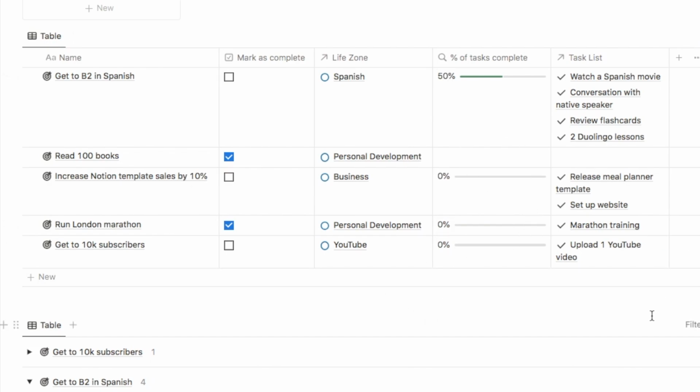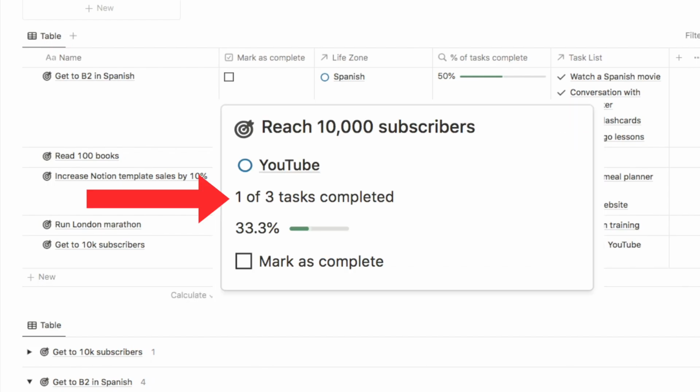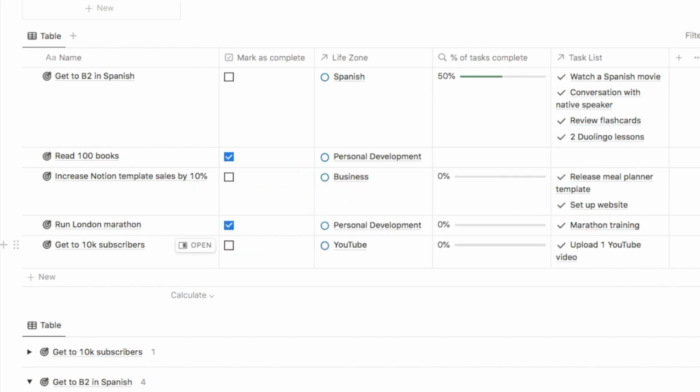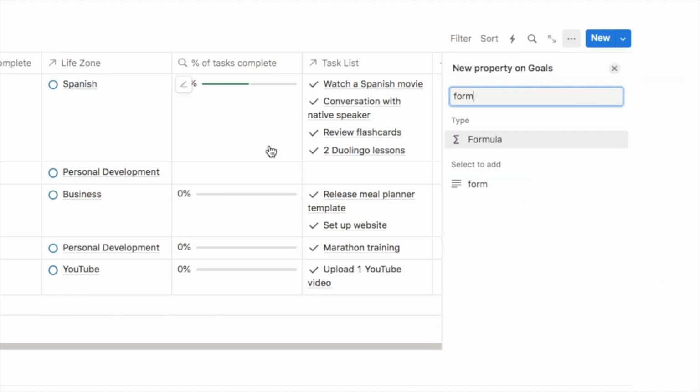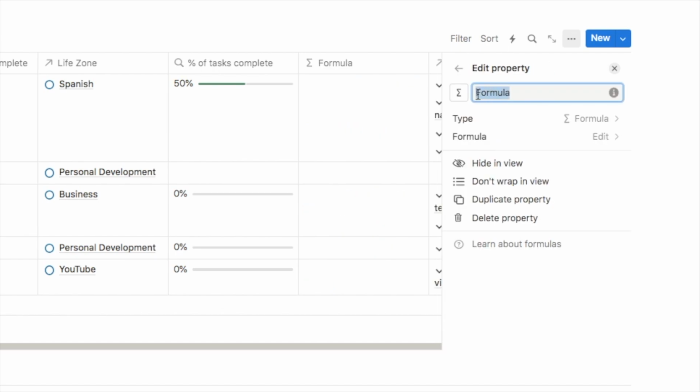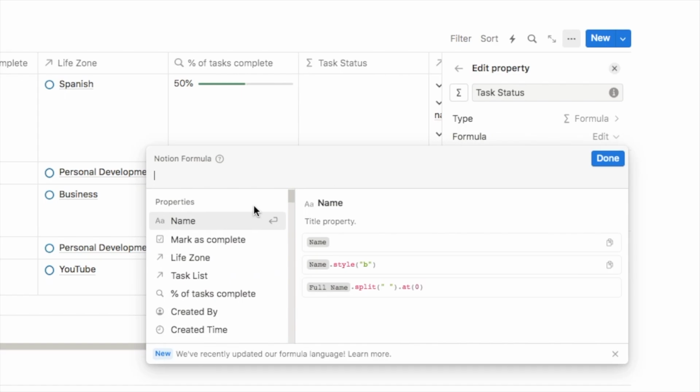Next, I'm going to set up the task status property. So if you remember on the example, we had a property that says something like 2 out of 8 tasks complete, which I think is really useful. So that one is actually also a formula. So I'm going to show you how to set that up. So let's click on here and add another formula property. So this is on our goals database, select formula. And this one I'm just going to call task status. And we're going to click on the formula edit button to actually add in our formula.